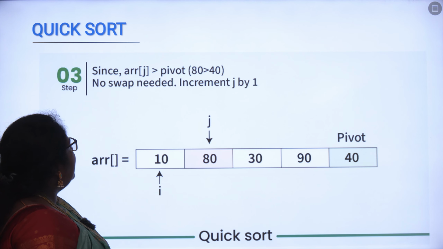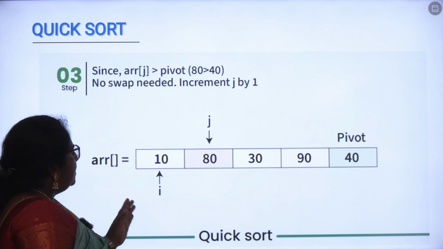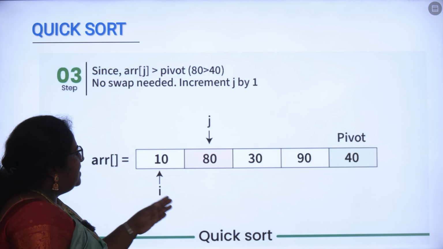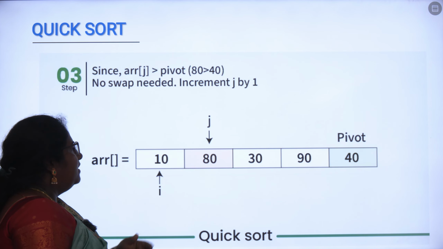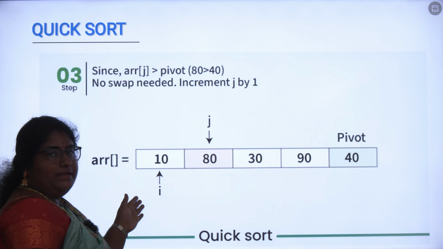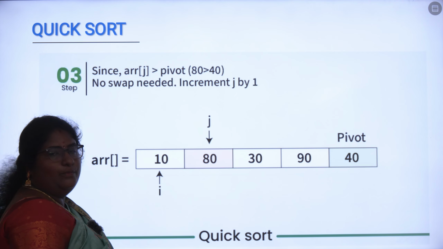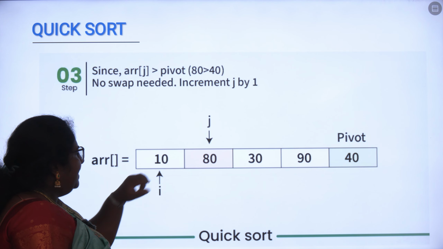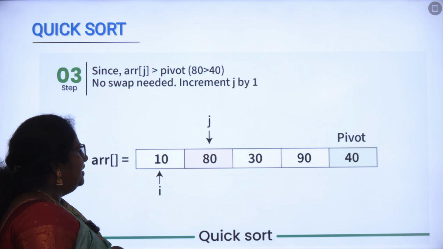Next, i will be incremented to 0 and j will be incremented to 1. So here a of i will be 10 and a of j will be 80.